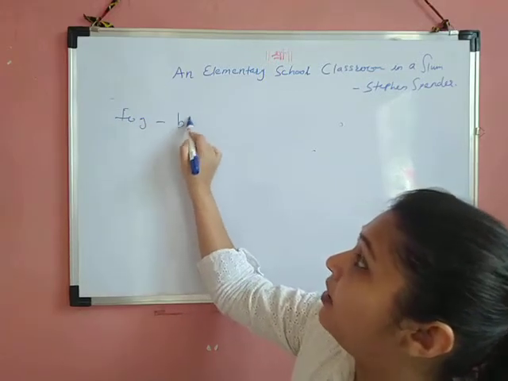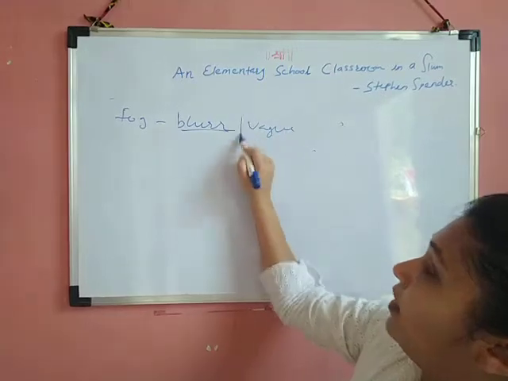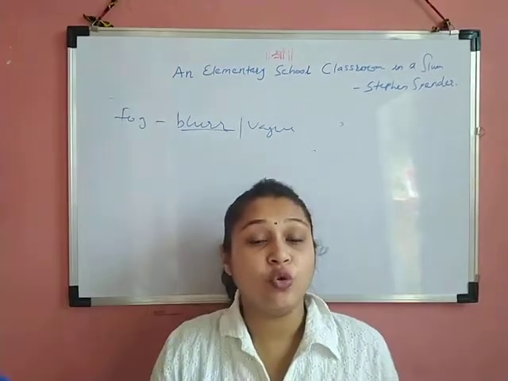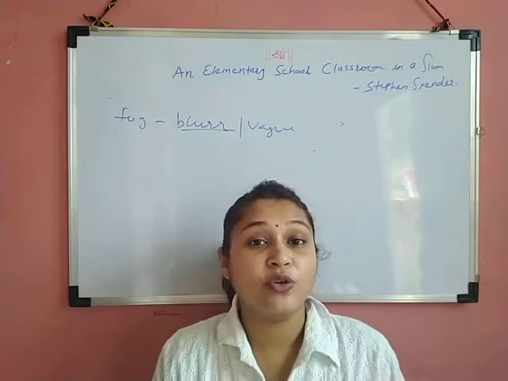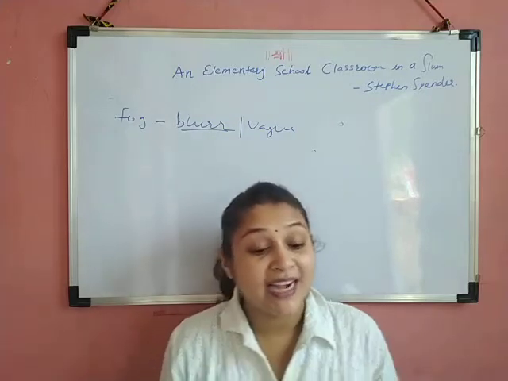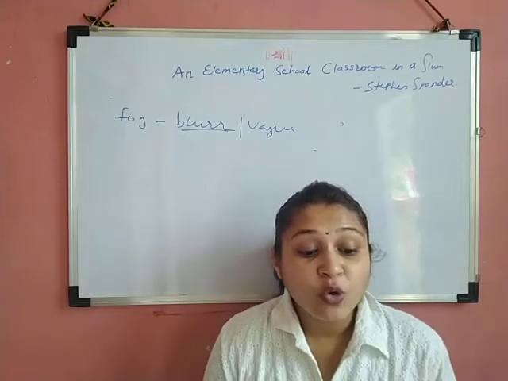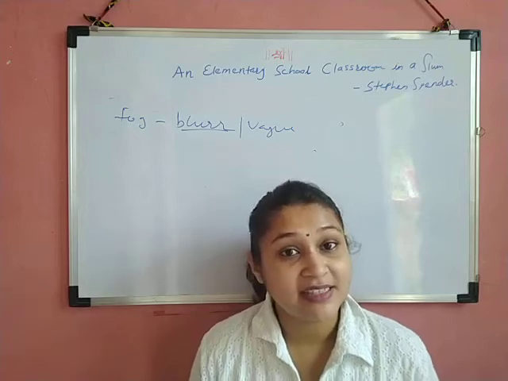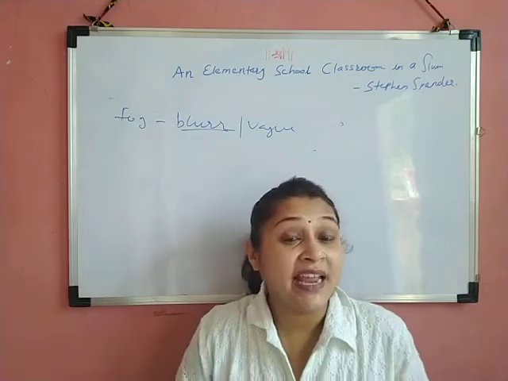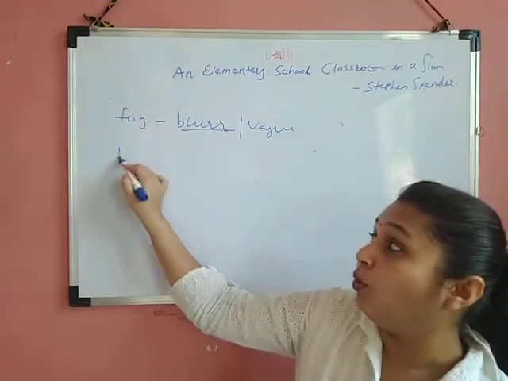That is blur. So their future is also blur, vague. There is no future as such. It means they don't know what they are going to do, what is going to happen with them. So their future is painted with a fog, and a narrow street sealed in with a lead sky. Yes, maybe they'll get a track, they'll get a path, but that path is narrow.